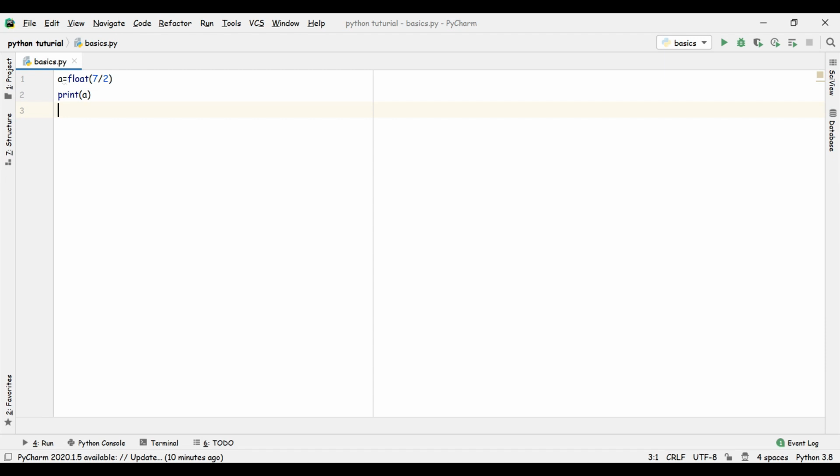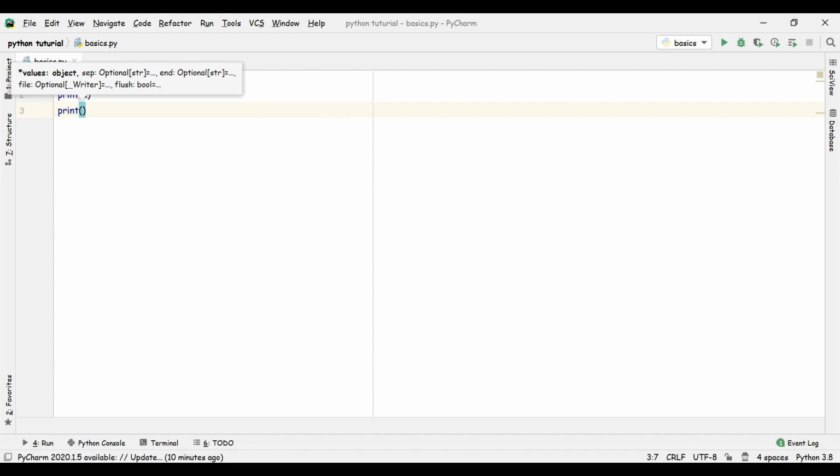We know that we are storing a float value in variable a, but what if we want to see the data type of a? So we'll just print here, and what will we print?